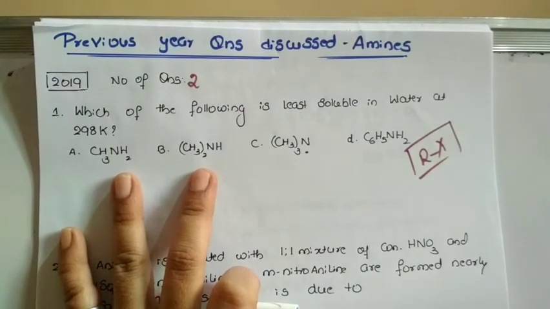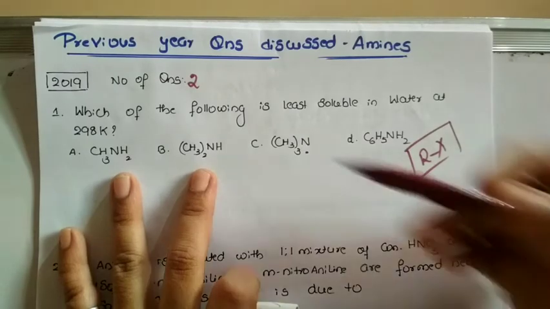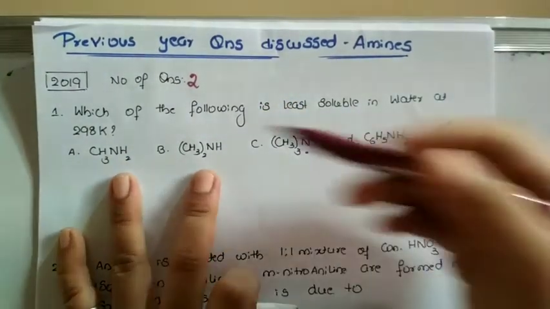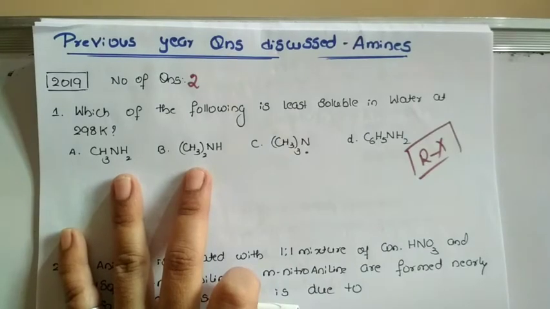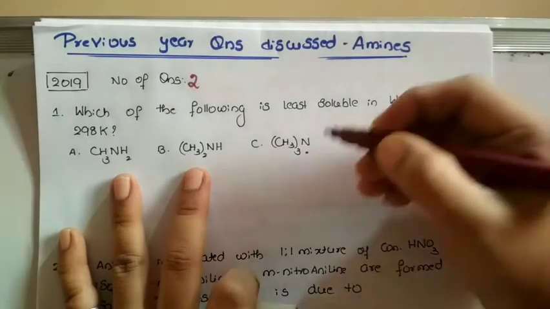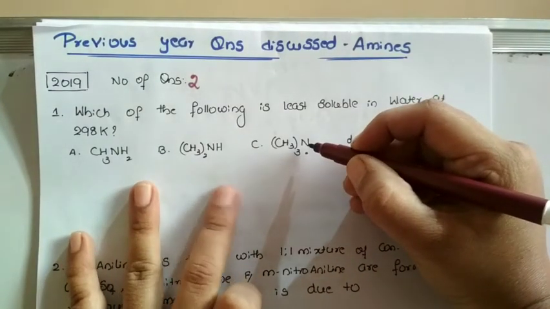Among all these, which is least soluble? See, the primary and secondary amines are readily soluble in water because there is a presence of hydrogen, and these two are able to form a hydrogen bond with a water molecule. Now the confusion will be between C and D. Here just concentrate: even the tertiary amine is soluble in water.